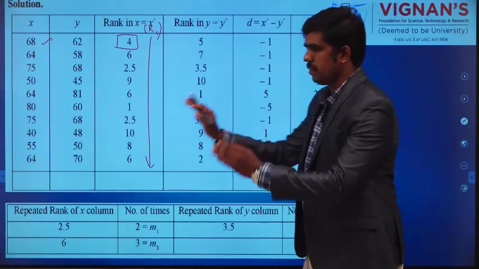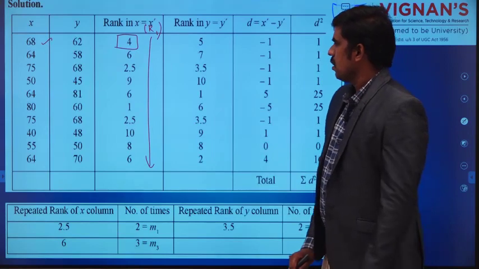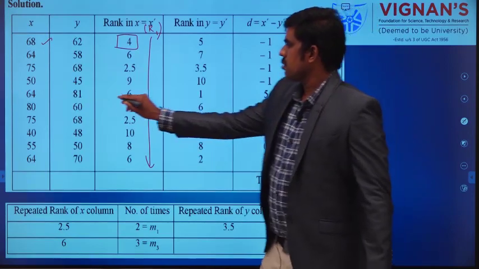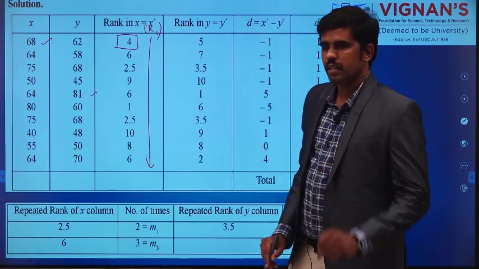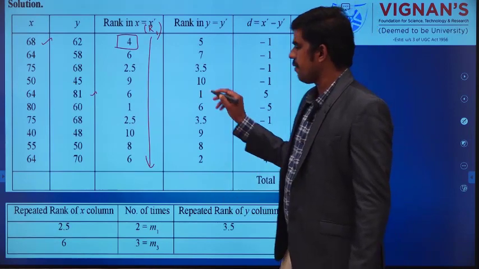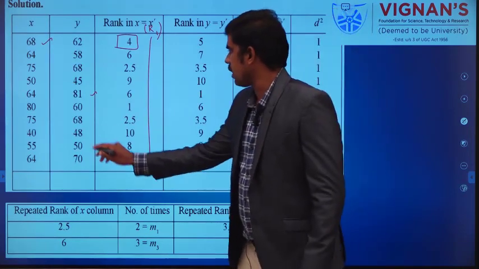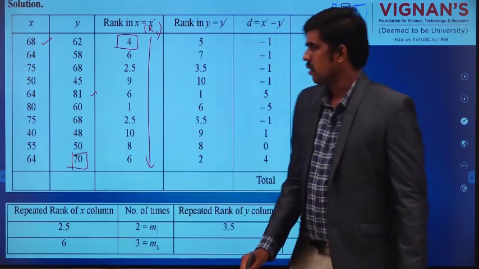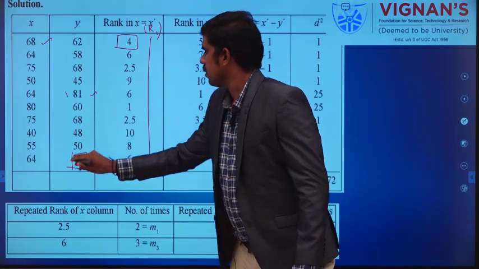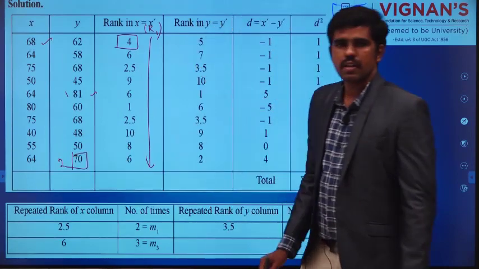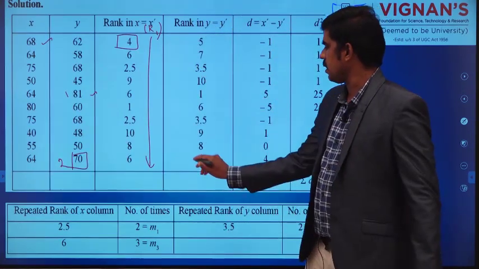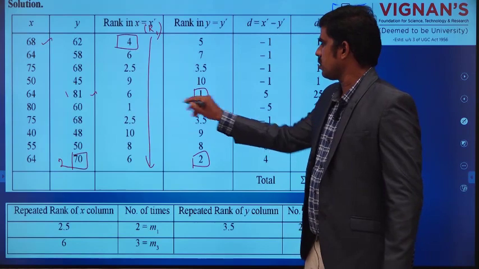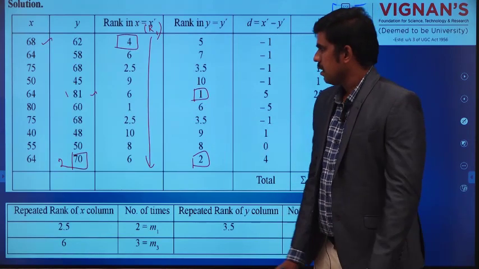I will explain in this table itself. You see 81 is first rank, no problem, only one time it is occurring. Then we have the second rank. After 81, this 70 is there. So this is first rank, and 70 is second rank, I have written here. So first and second rank, no problem.